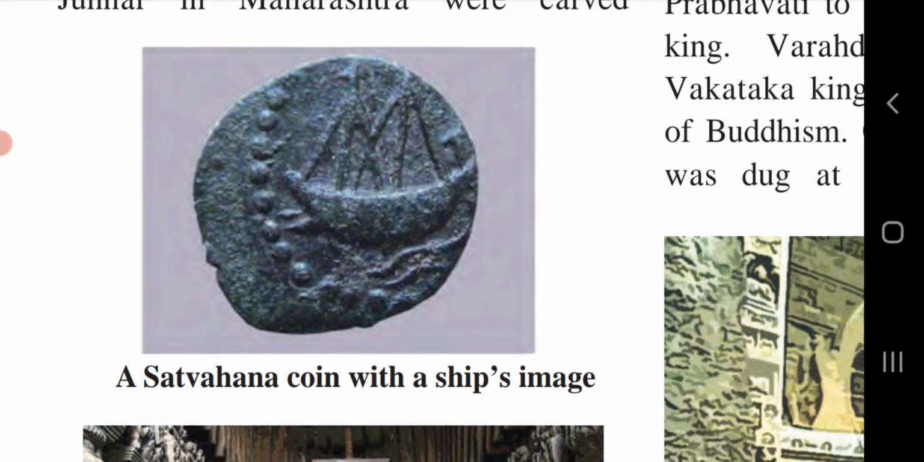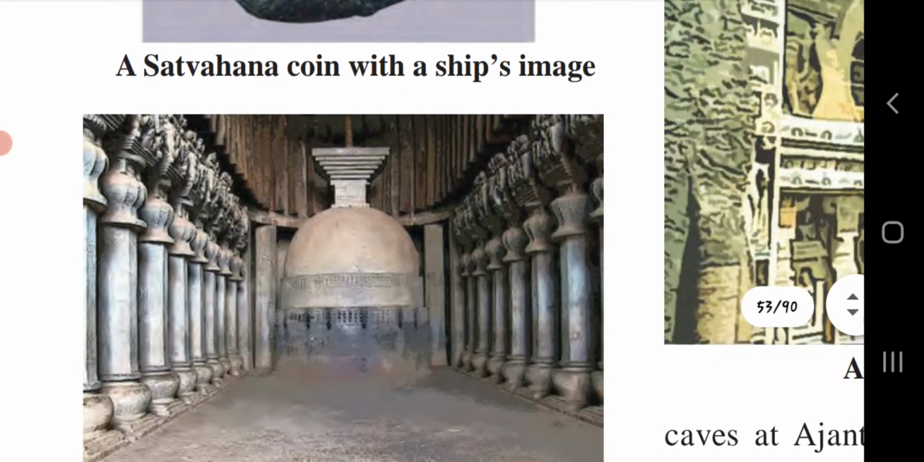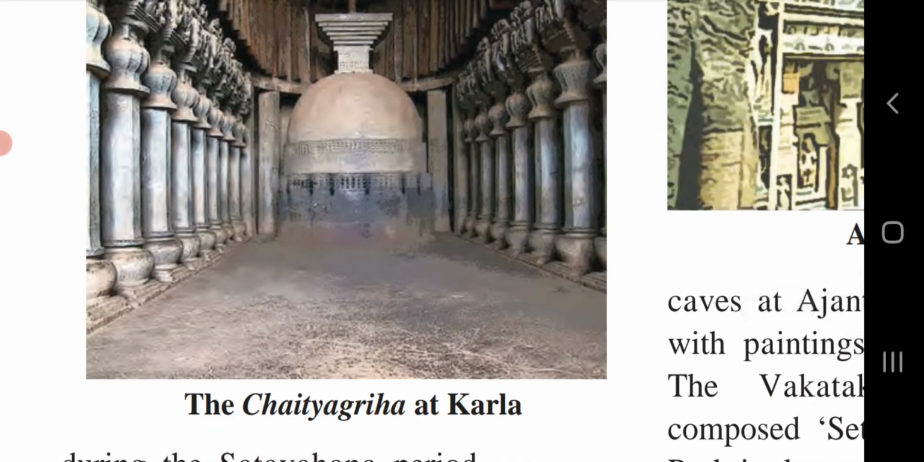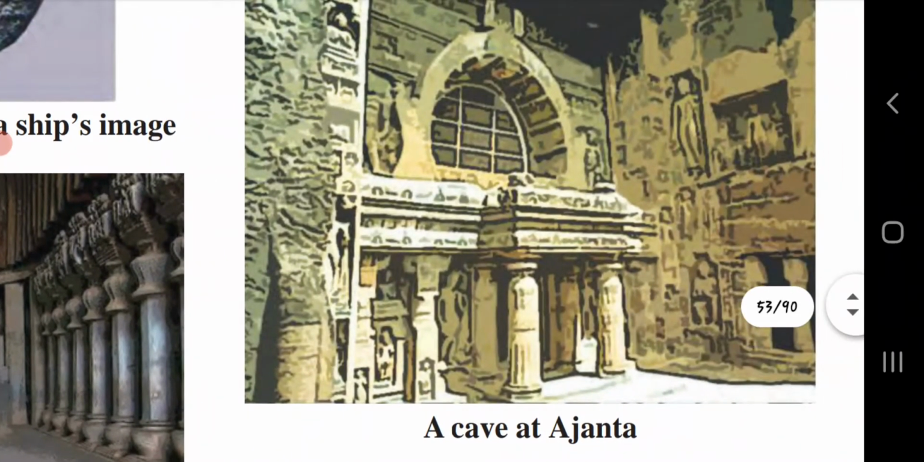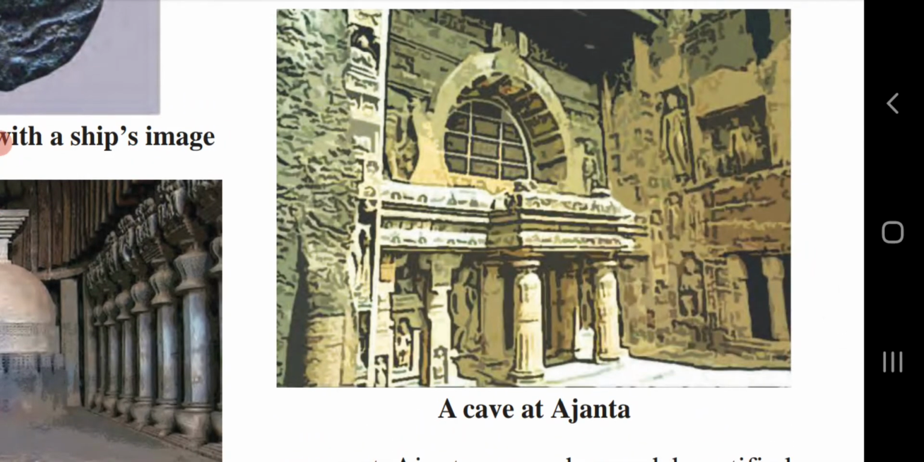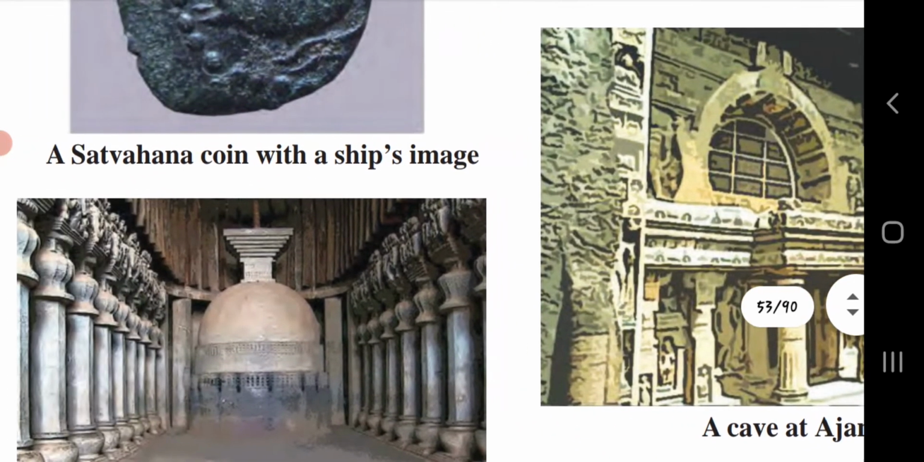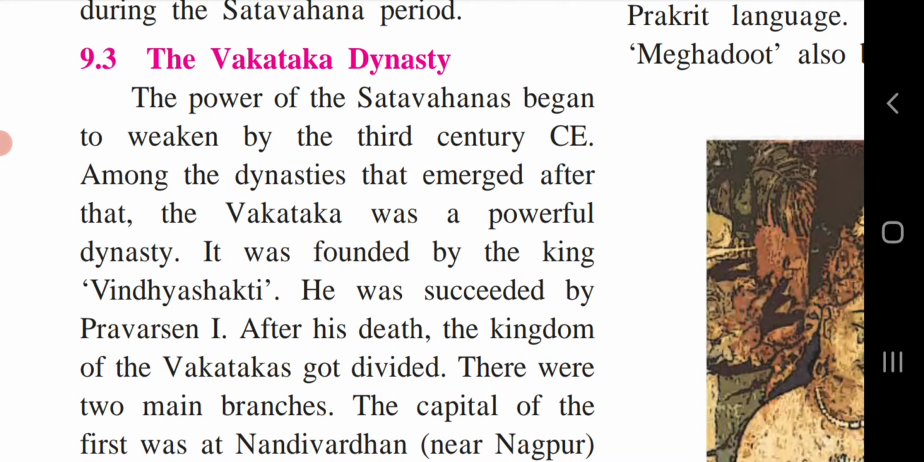Different cave sculptures of the Satavahana dynasty are found at Ajanta, Nashik, Karla, Bhaje, Kanheri, Junnar and different places of Maharashtra. Here you can also see the Chaityagriha at Karla, and another cave of Ajanta. If you go to the Ajanta and Ellora caves, you can find all these pictures there. So we have finished the content on the Satavahana dynasty.